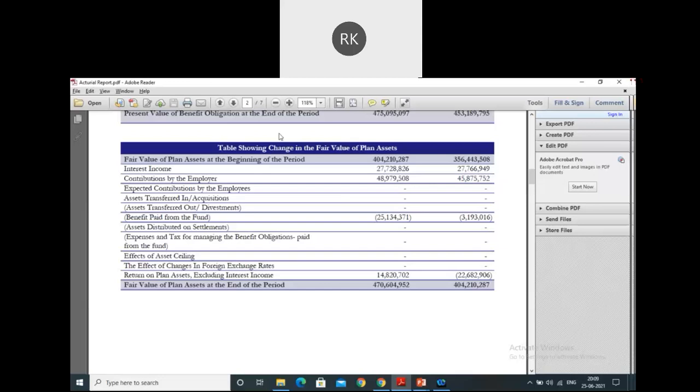To avoid that risk, companies go for the plan assets scenario, where they put a certain amount every year into a pool of funds, and they invest those amounts into different instruments to earn money on those contributions. This makes sure that whenever the liability comes up, they have ample cash to pay off the liabilities. This is the whole concept of fair value, and the reason for keeping these plan assets in place.